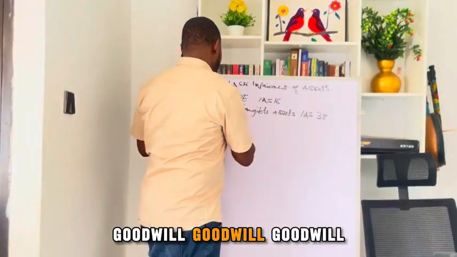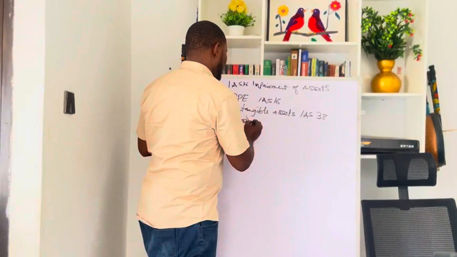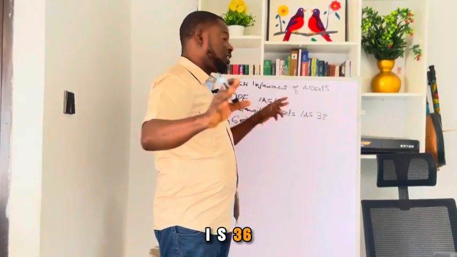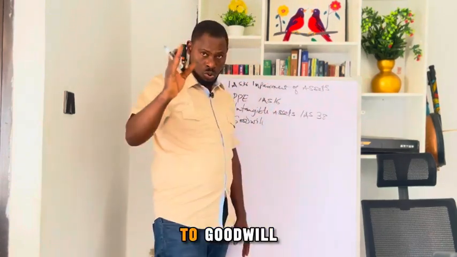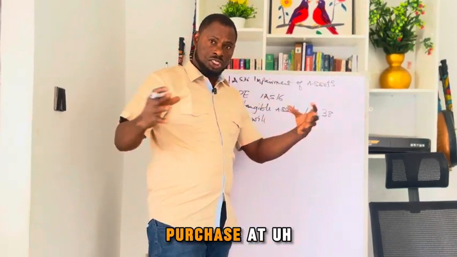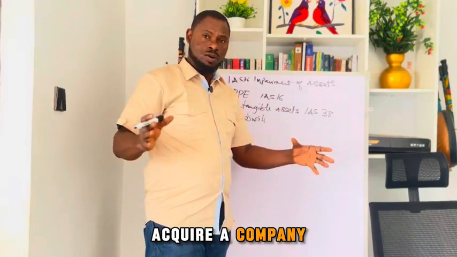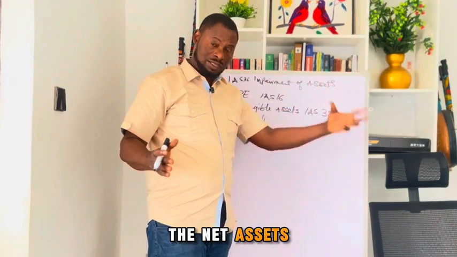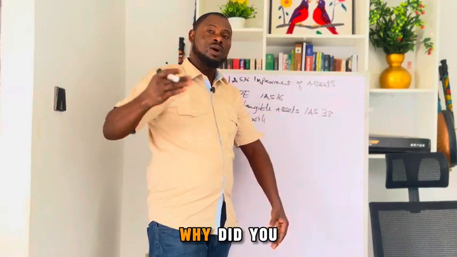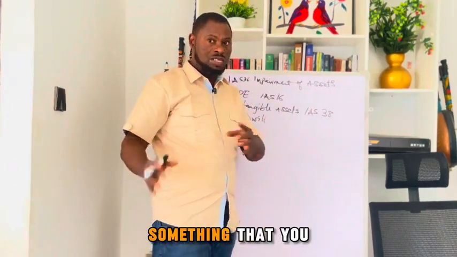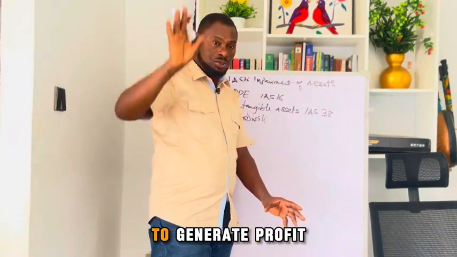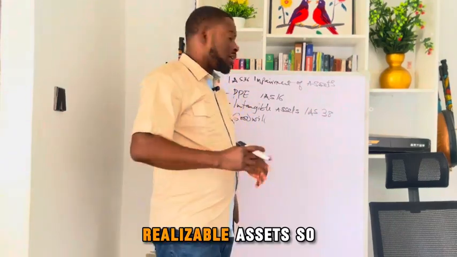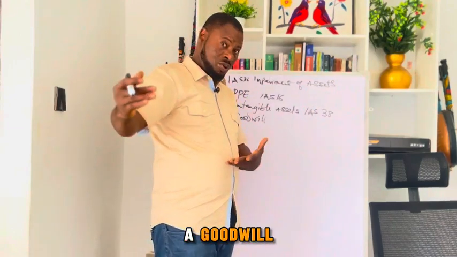Another one is goodwill. IAS 36 impairment of assets also applies to goodwill. You know goodwill. When you acquire a company, for instance, you look at the fair value of the net assets acquired. Why did you pay above that amount? It means there's something you have seen regarding their potential to generate profit in the future. That's why you are paying above the fair value of the net assets. So that difference is goodwill.